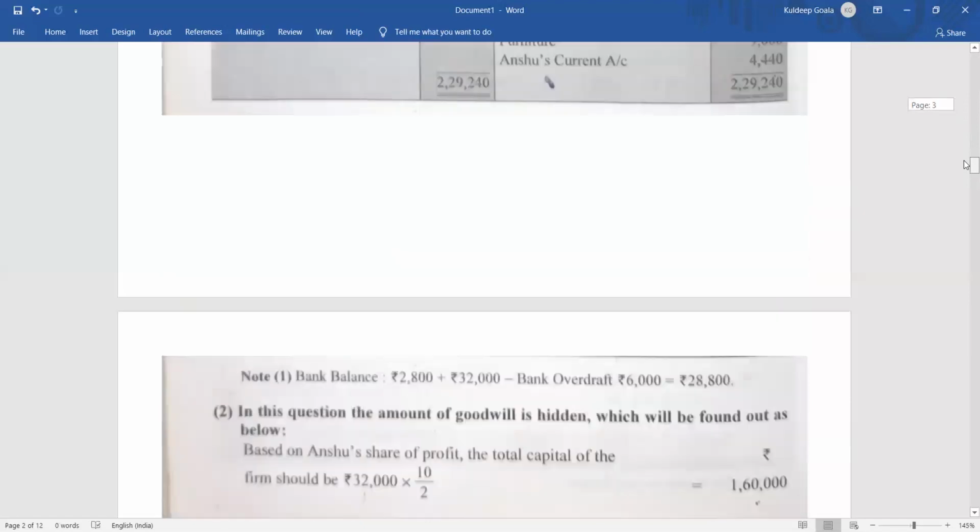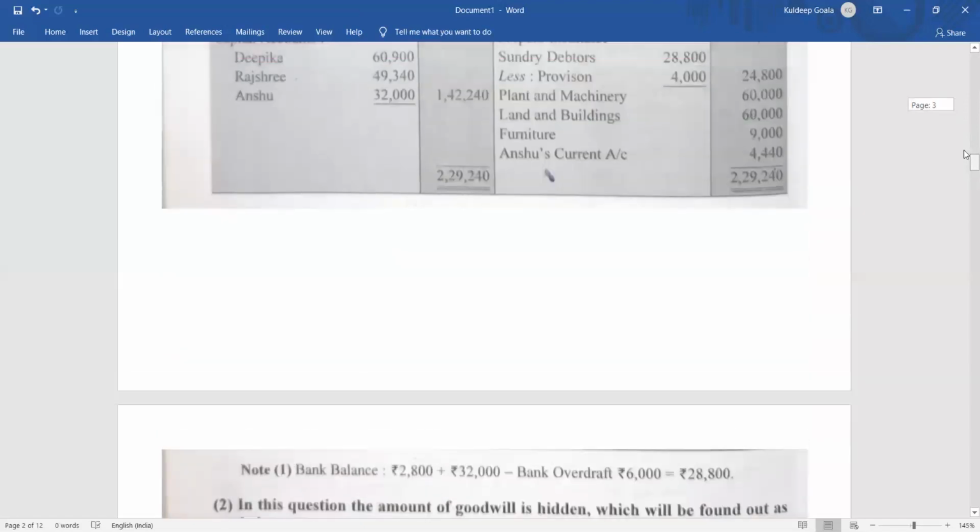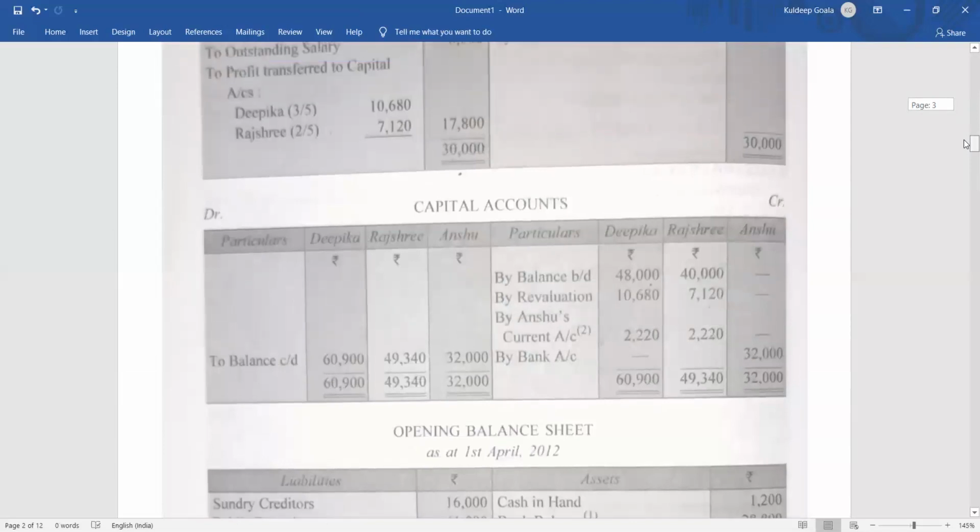Anshu's current account debit 4,440 rupees, to Deepika's capital account and Rashri's capital account 2,220, 2,220, equally. So in Deepika's and Rashri's capital accounts, credit side by Anshu's current account 2,220 rupees each.